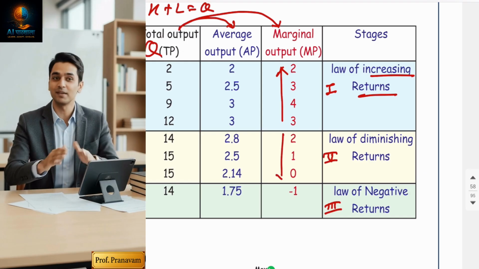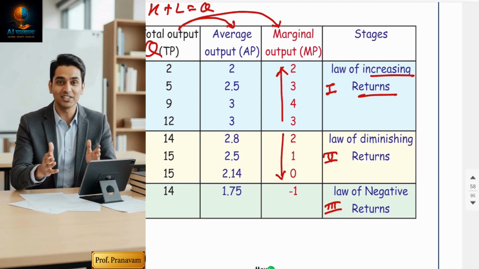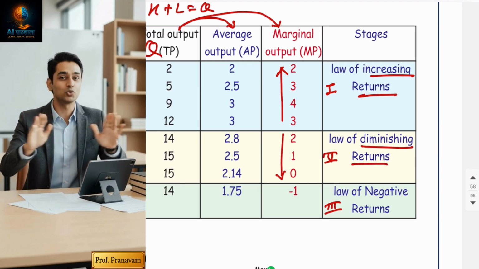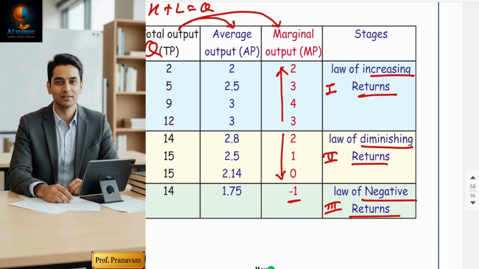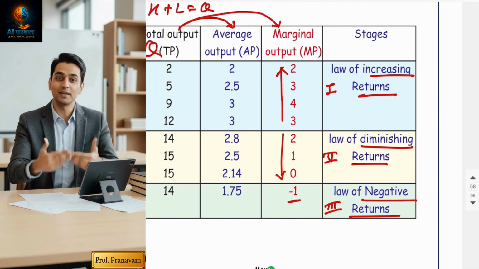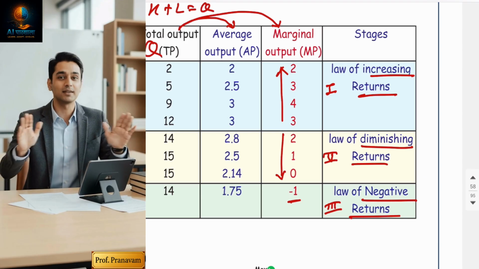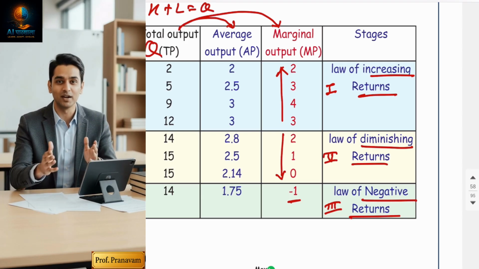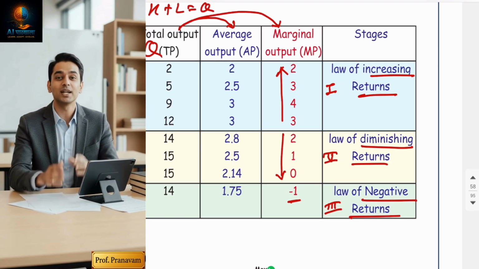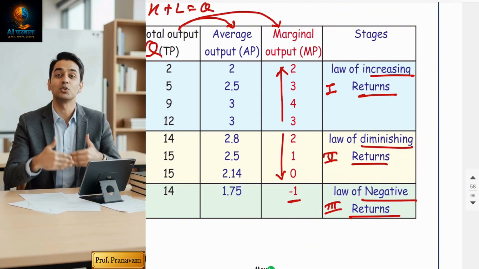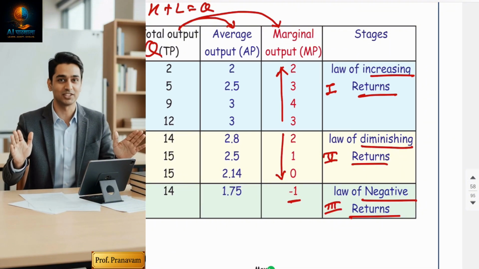In the second stage, my MP is falling: 2, 1, 0. Because MP is falling, the second stage is called diminishing returns. MP diminishes. In the third stage, MP becomes negative. That's why the name is law of negative returns. So this entire schedule has been divided into three stages on the basis of the trend of marginal production. When marginal production increases, you are in the first stage, increasing returns. When marginal production falls but remains positive, you are in the second stage, diminishing returns. If marginal production becomes negative, you enter the third stage, called negative returns.